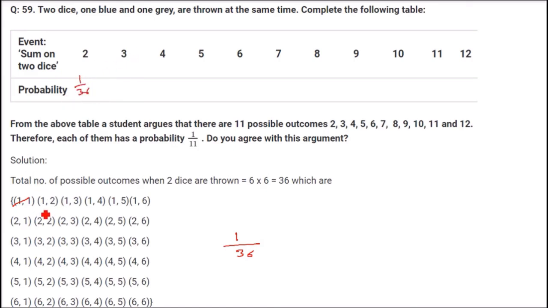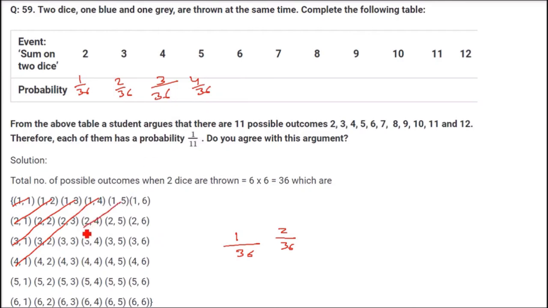3. How many outcomes are there which add up to 3? This is the line. 2 1 and 1 2, 1 plus 2 is 3 and 2 plus 1 is 3. So there are only 2 outcomes. So 2 is the favorable outcome, and 36 are the possible outcomes. So 2 by 36. If I want 4, I have to go to this line. 1 2 3. 3 are the favorable outcomes, 36 is the possible outcomes. Then 5, this line. Again 4 by 36.